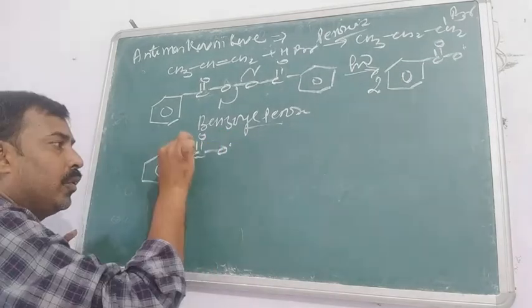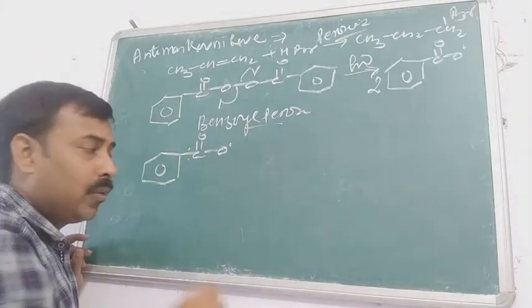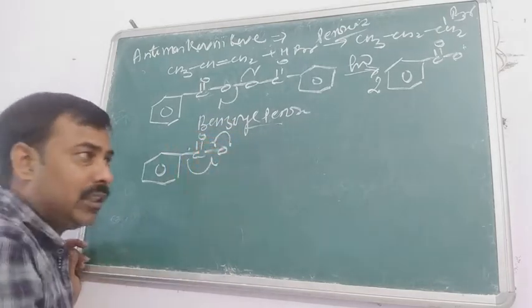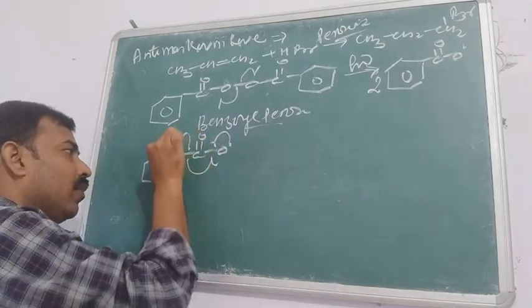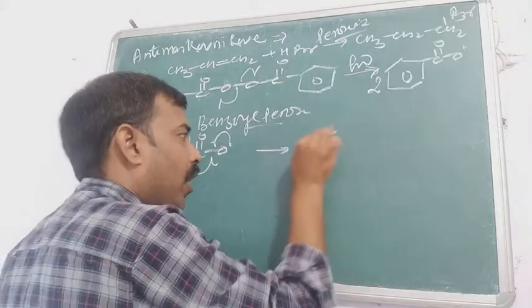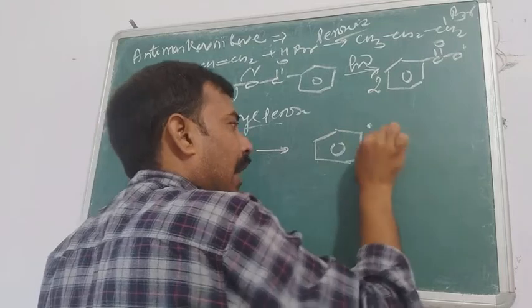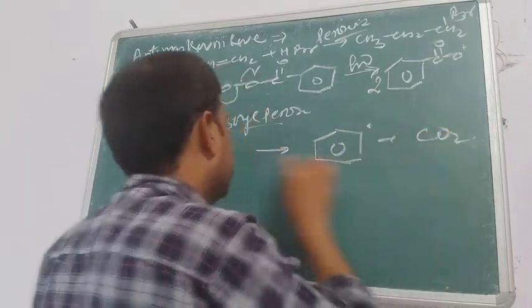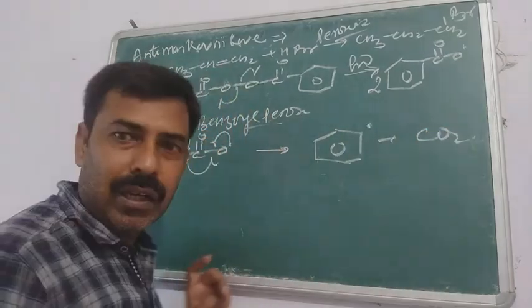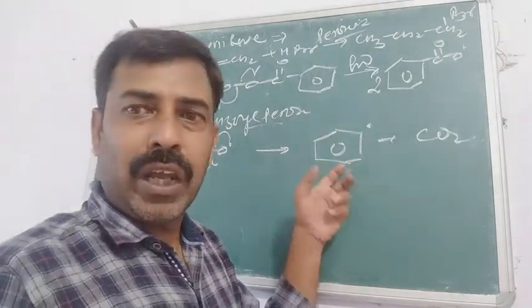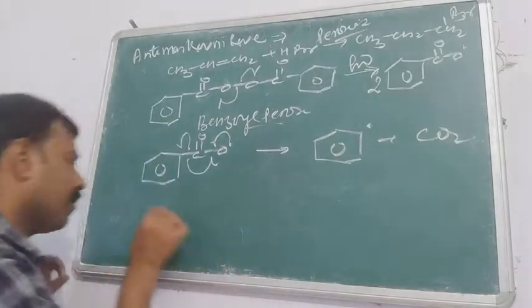Now the 2 electrons of this bond will participate in the bond formation between C and O, and the remaining 1 electron will shift towards the benzene ring, forming a benzene free radical, along with carbon dioxide, C double bond O, that is the carbon dioxide. Now this benzene radical will approach the HBr.